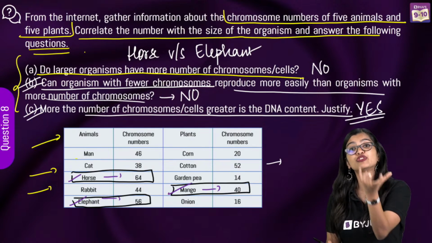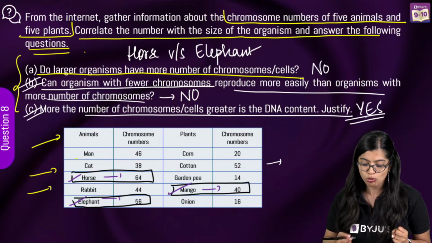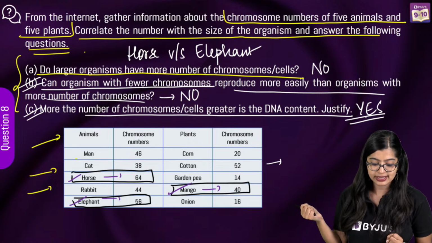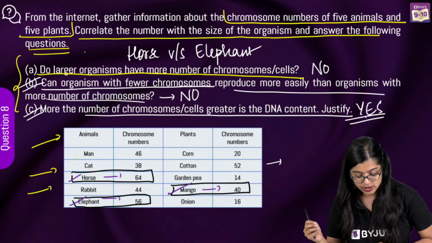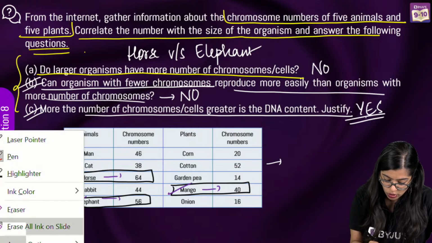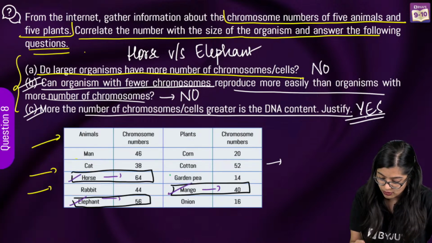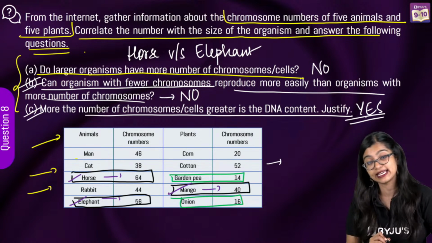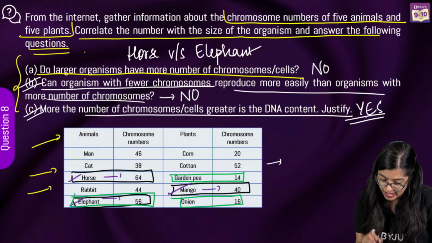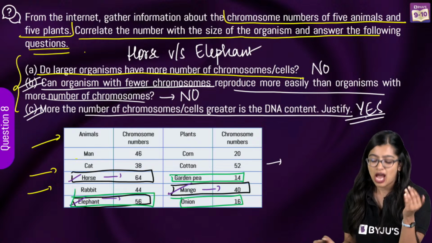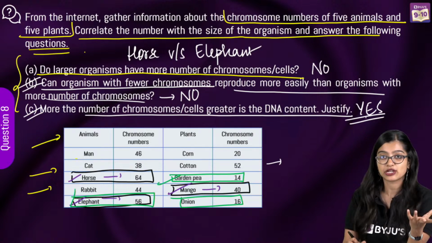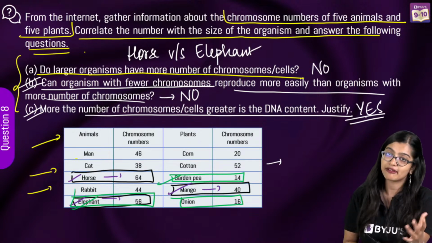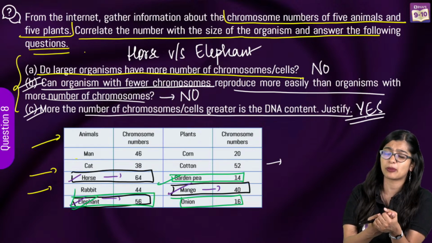Can an organism with fewer chromosomes reproduce more easily than an organism with more number of chromosomes? So let's take an example. Fewer chromosomes here is garden pea, okay? Garden pea has 14 chromosomes, onion has 16, okay? And you have elephant which has 56. Now garden pea here can exhibit sexual reproduction. Elephant can also exhibit sexual reproduction.